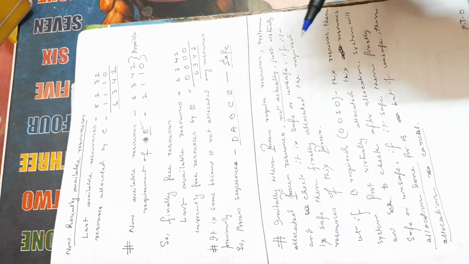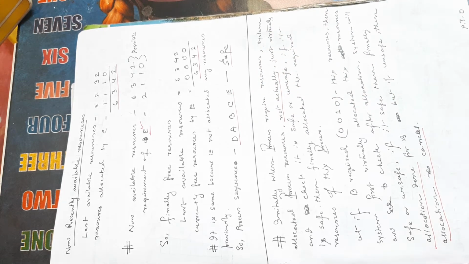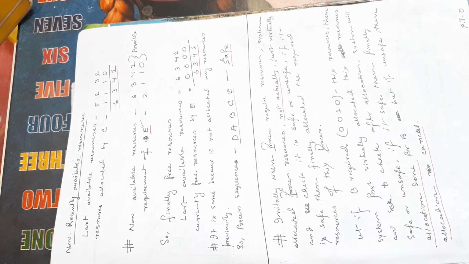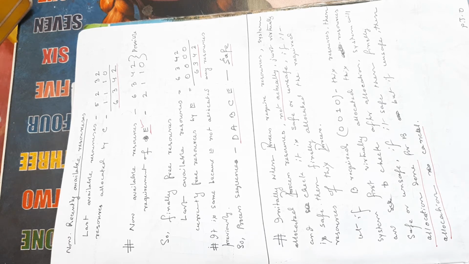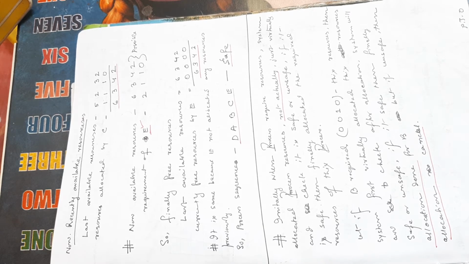So what practically happens in the case of the operating system? If one process is asking for resources from the system, the system allocates the resources to the process. This is not a permanent allocation, this is a virtual allocation.